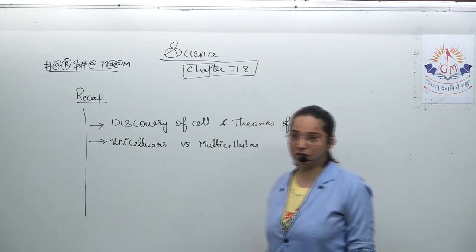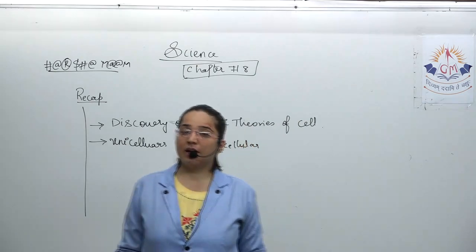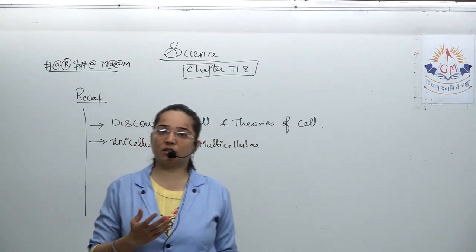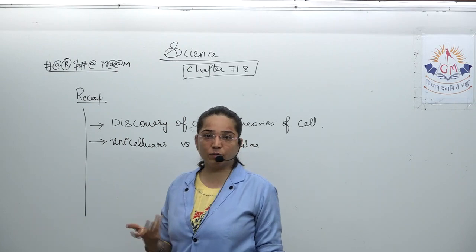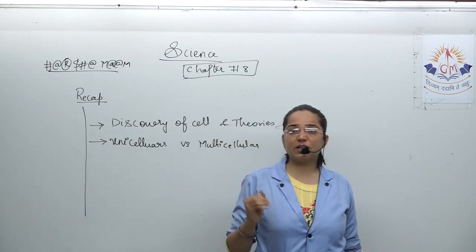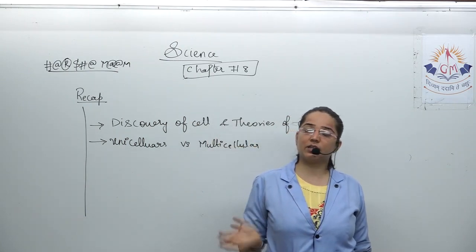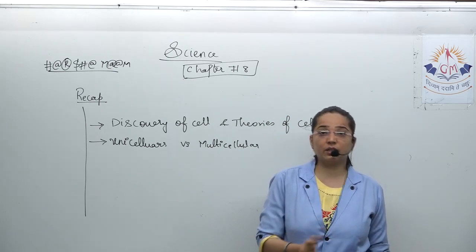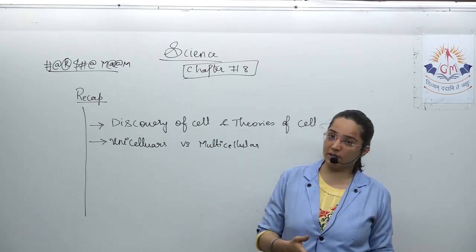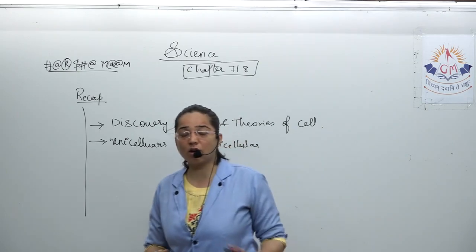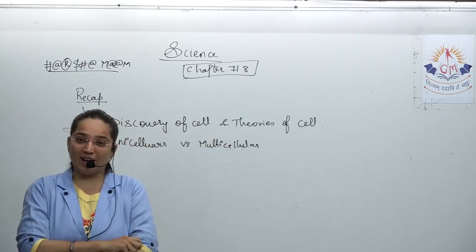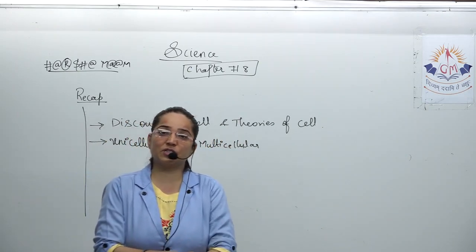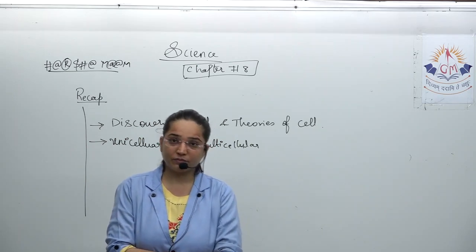Then came multicellular. Multicellular means more than one cell is linked together. A cluster of cells makes the tissue, a cluster of tissues makes an organ, a cluster of organs makes an organ system, and the organ systems together make up an organism. The best example of it is the human being itself.